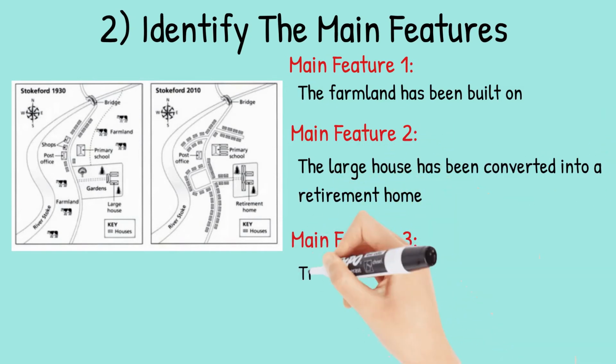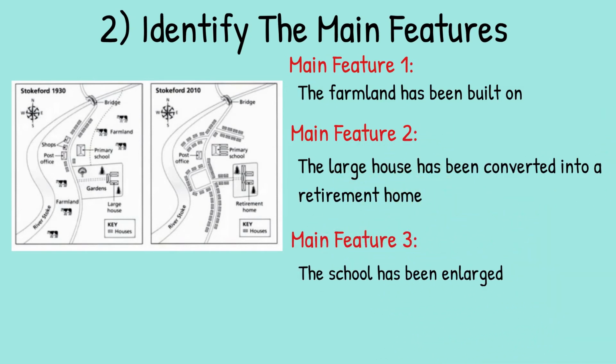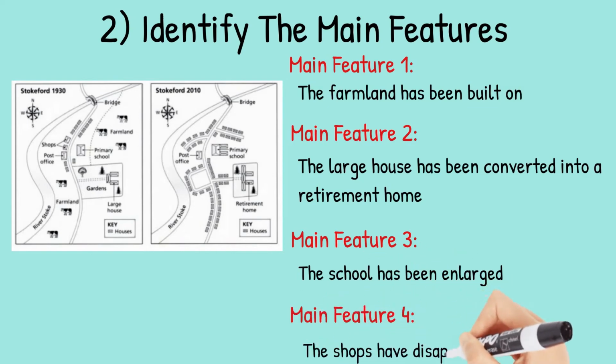Main feature 3, the school has been enlarged. And main feature 4, the shops have disappeared. The key features you select will be the starting point of your map essay. You will then go on to add more detail later.